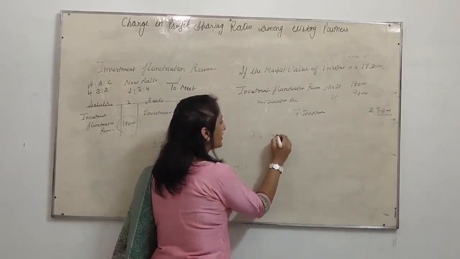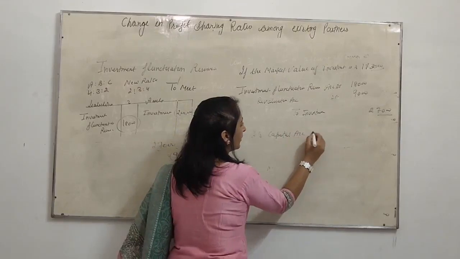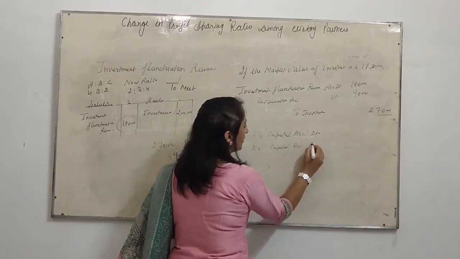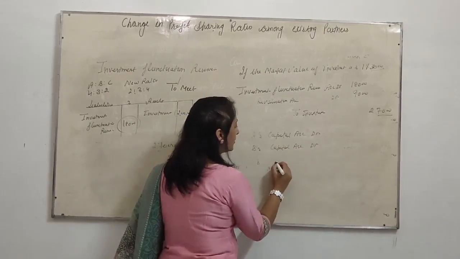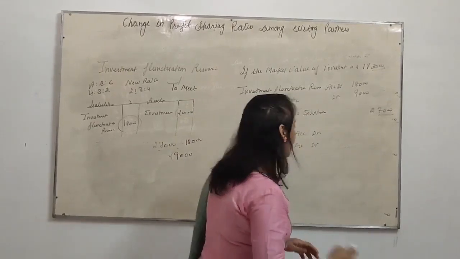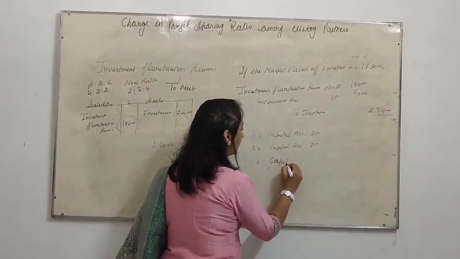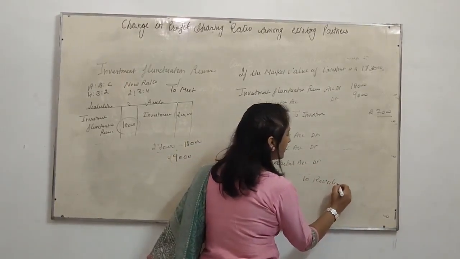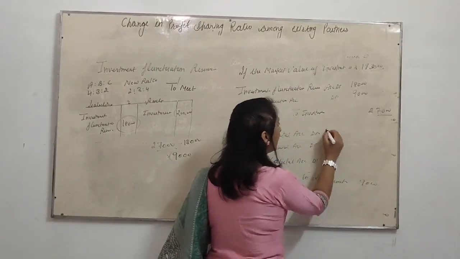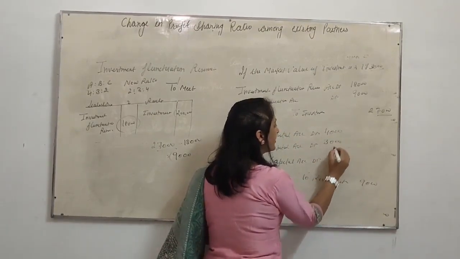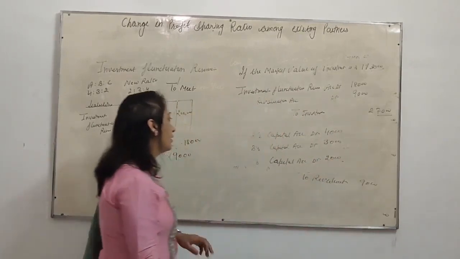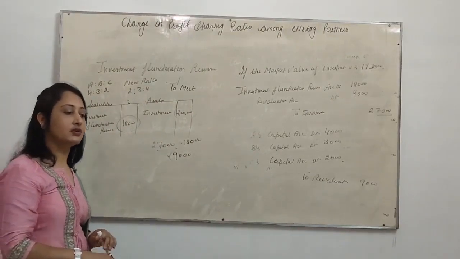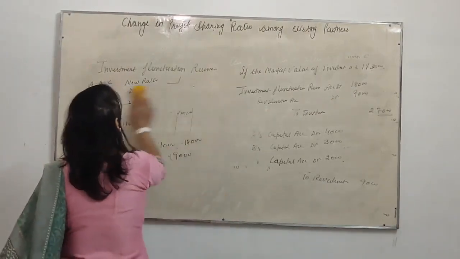What will be the entry? A's capital account debited, B's capital account debited, C's capital account debited, to revaluation account. There is a loss of rupees 9,000 distributed among existing partners in the old ratio. Now there were cases related to investment fluctuation reserve and workman compensation reserve. Now the next one is